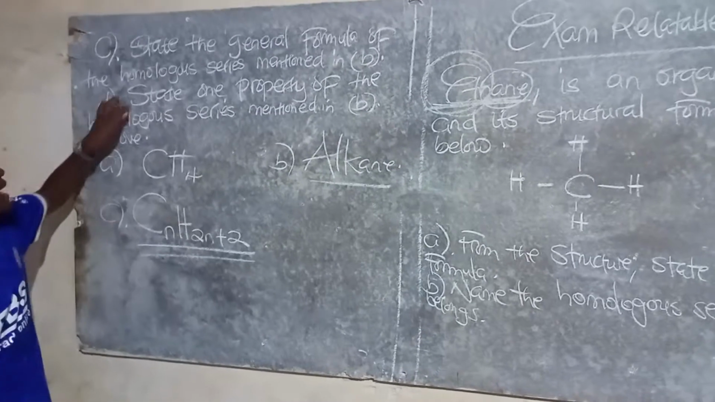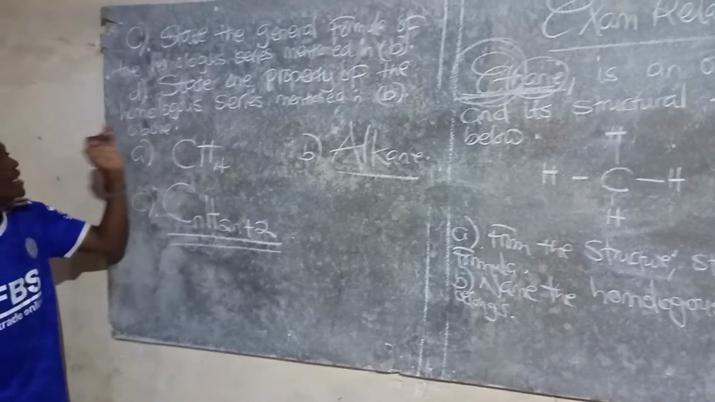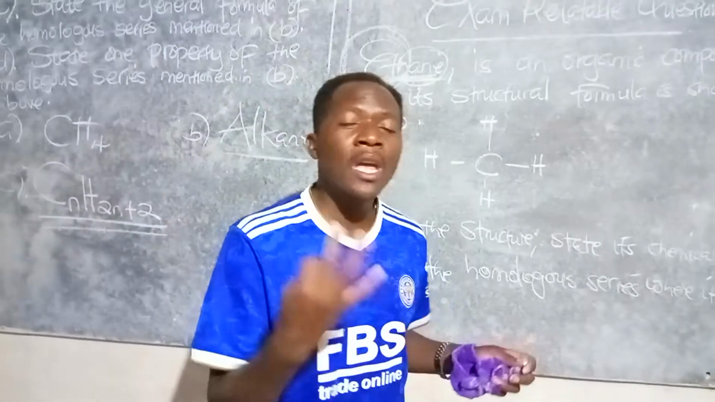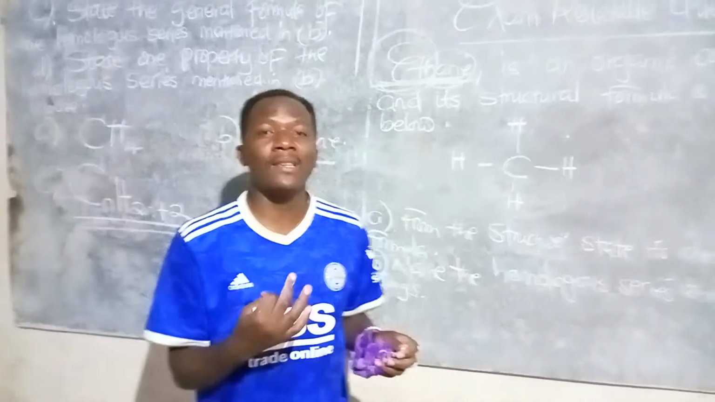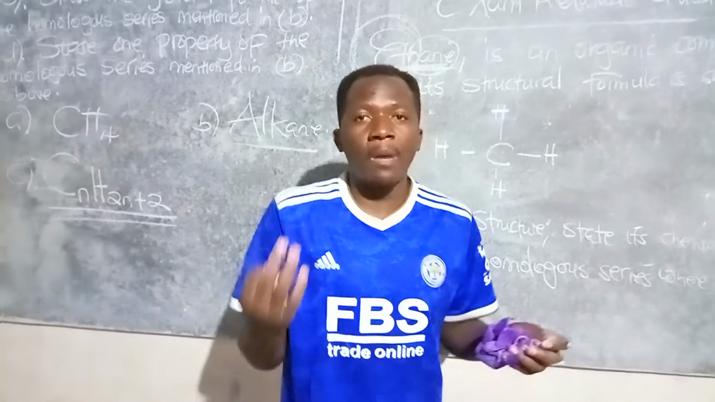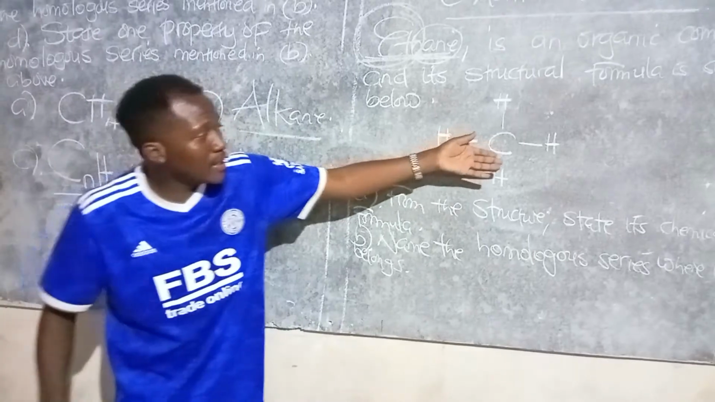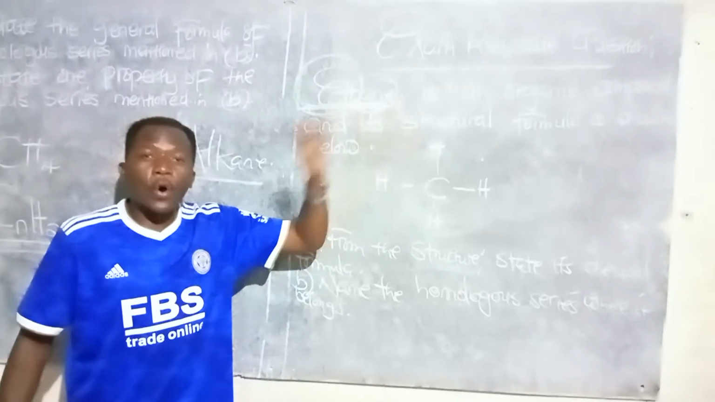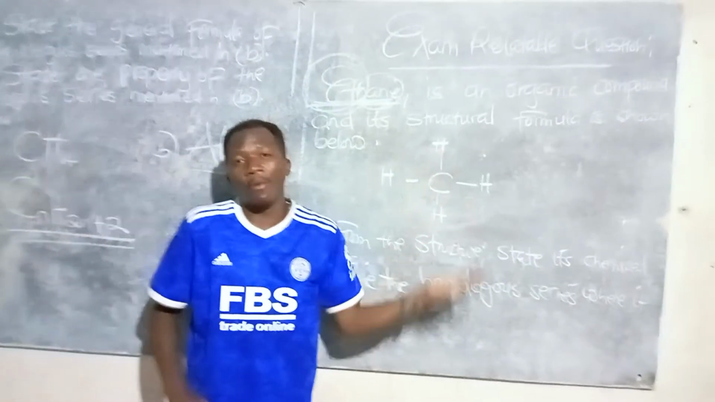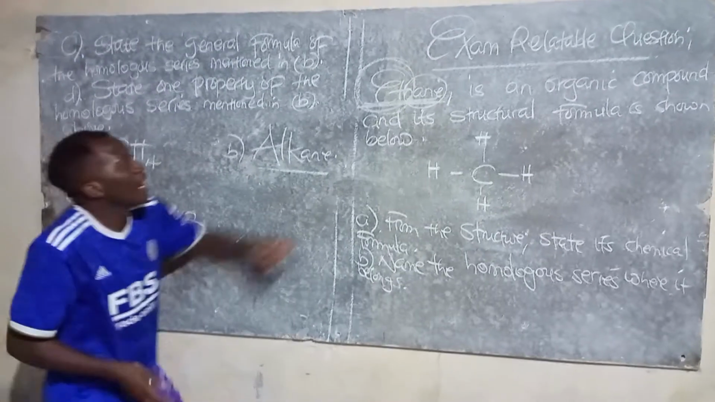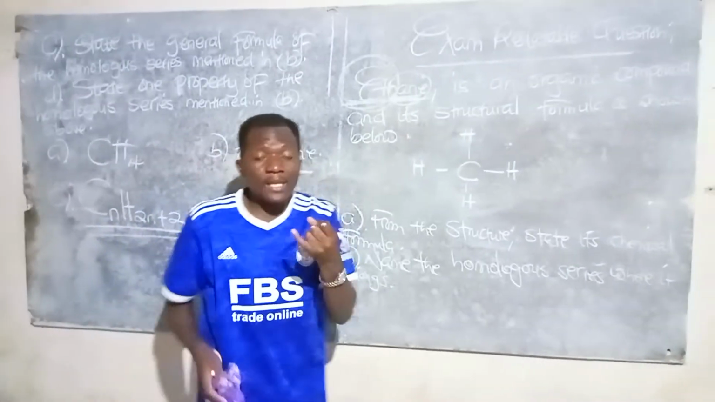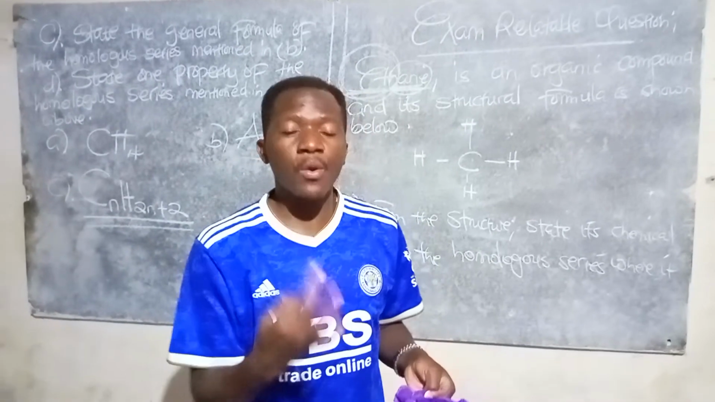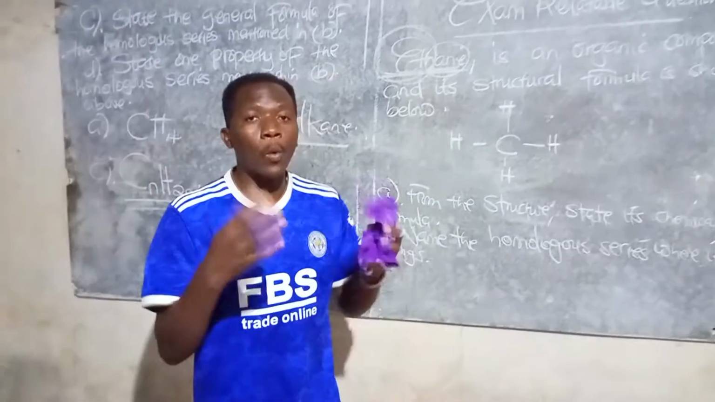Then D. State one property of the homologous series mentioned in B above. When we talk about alkanes, the first 3 members are always gases. We can also talk about other properties, like the mass of each member increases with the number of carbon atoms, or the relative atomic mass. But in this case, I would prefer saying methane is a gas, ethane is a gas, propane is a gas, and butane is a gas. So the first 3 or 4 members are gases. That's more like a general property.